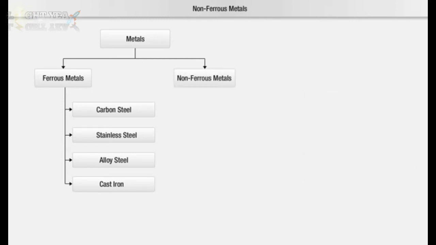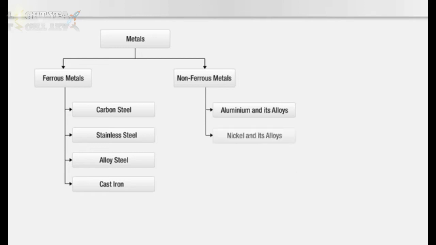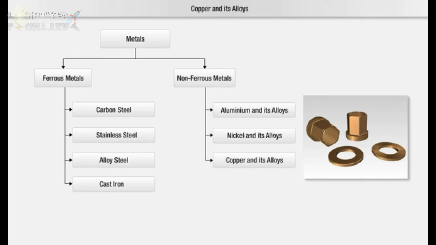Non-ferrous metals. Non-ferrous metals are those metals where iron is not the primary content, such as nickel, copper, and aluminium. Non-ferrous metals, which are welded in industries, are aluminium and its alloys, nickel and its alloys, copper and its alloys,